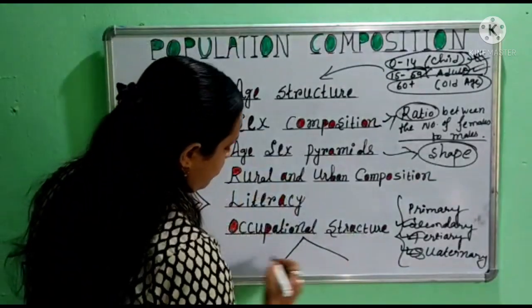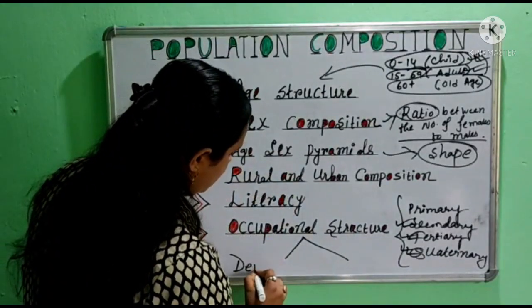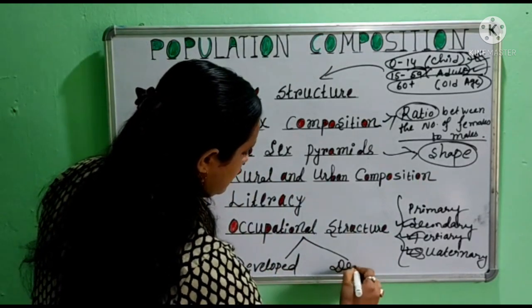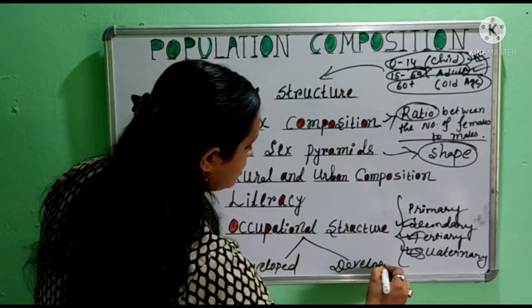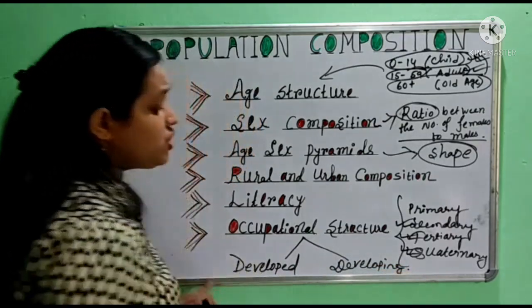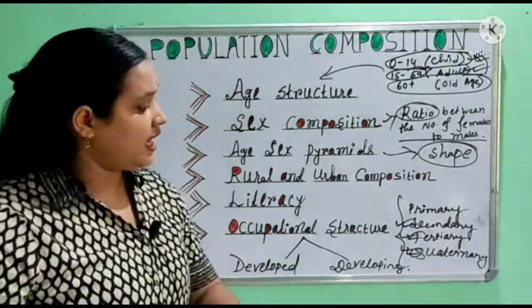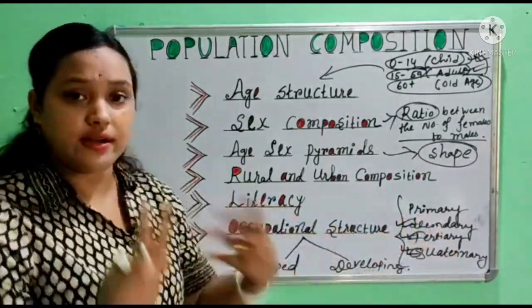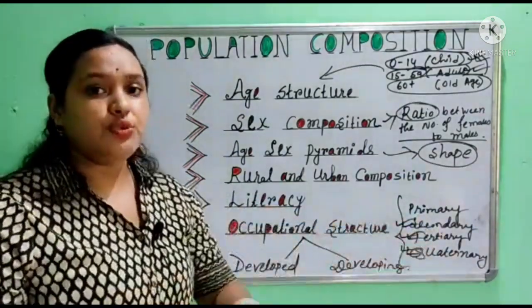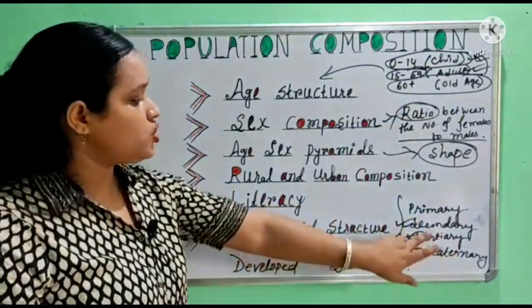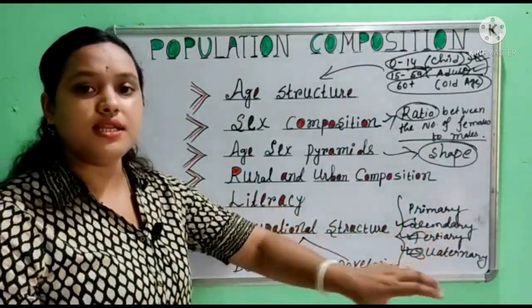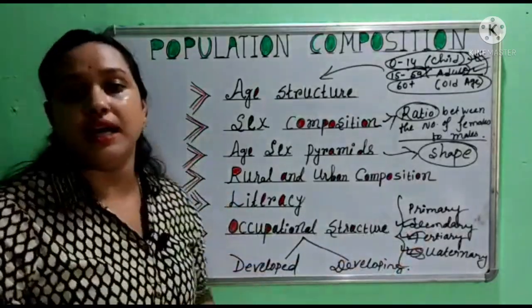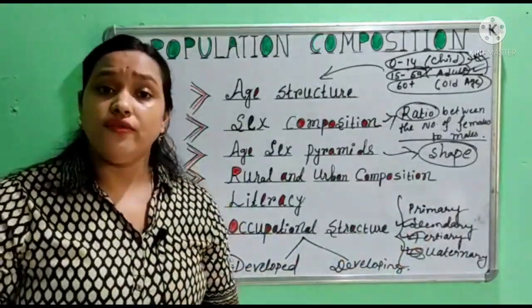So on the basis of occupational structure, we find developed and developing countries. That's all for today.